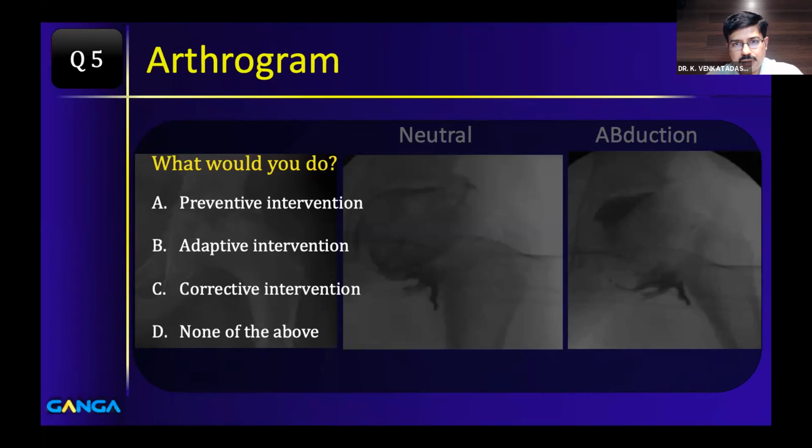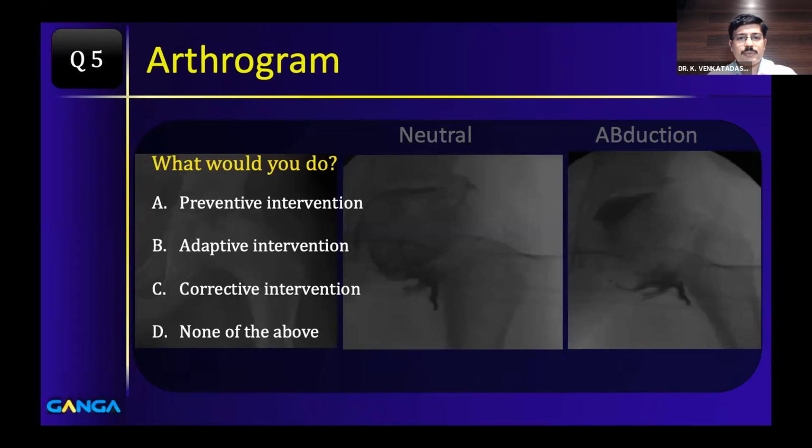Corrective intervention 53%. 44% have got the right answer as adaptive intervention. So we have to remember corrective as well. Usually corrective intervention is described only for the late stages like 3B and 4. So whenever we do corrective intervention, usually we prefer to have complete healing of the disease.